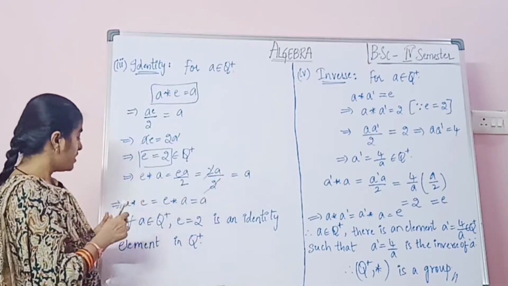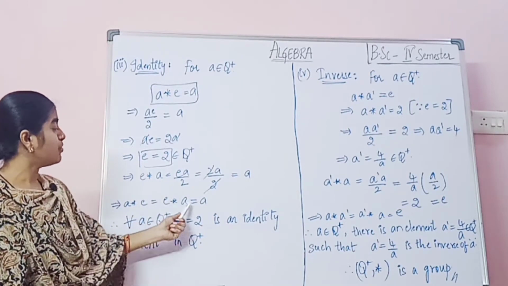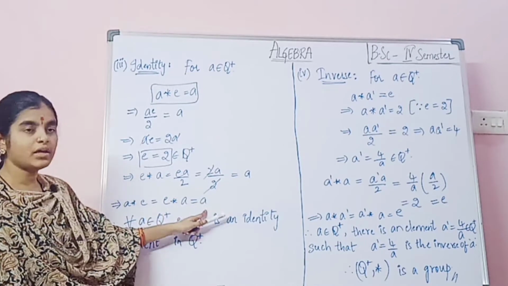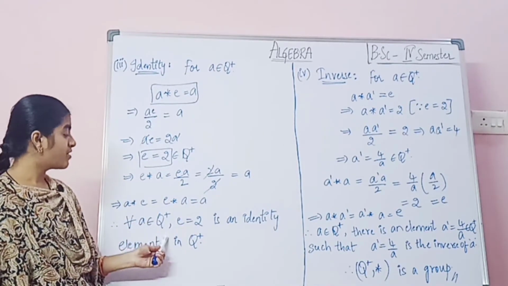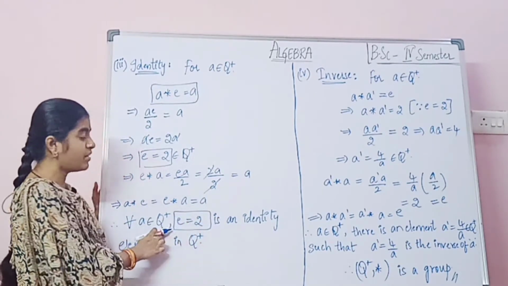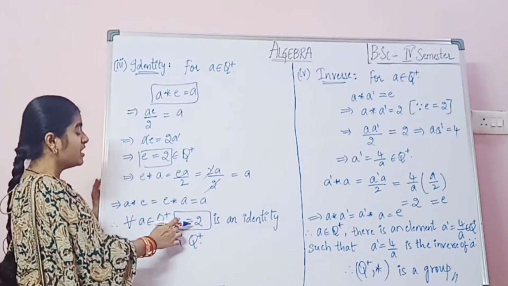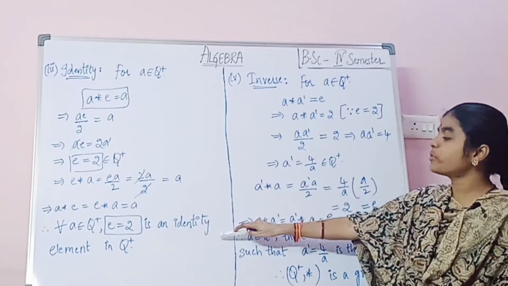So that implies a star e equals e star a equals a. Both values are a here. Therefore for all a belonging to Q plus, e equals 2. e is an identity element. So here e is the identity element in Q plus, and the identity property is satisfied.